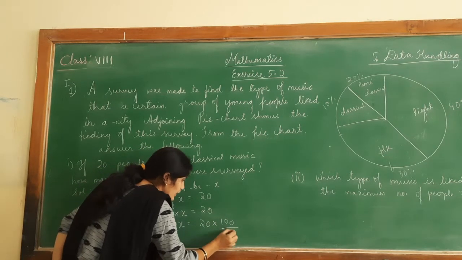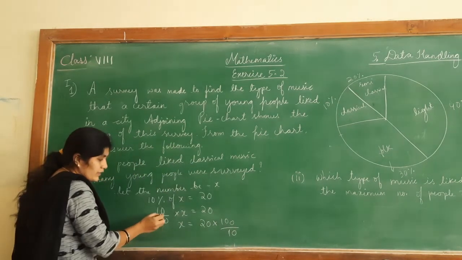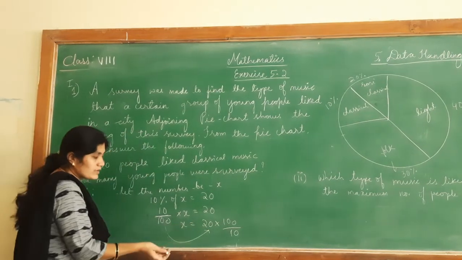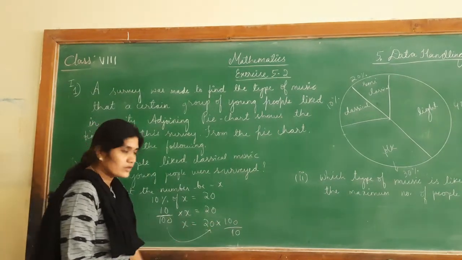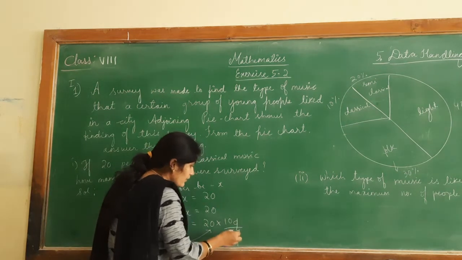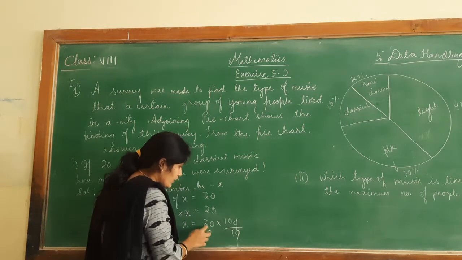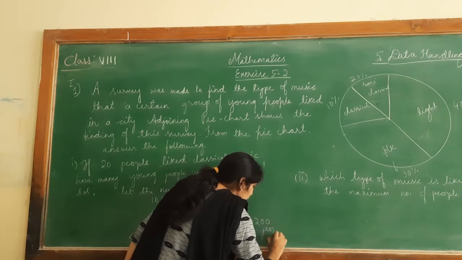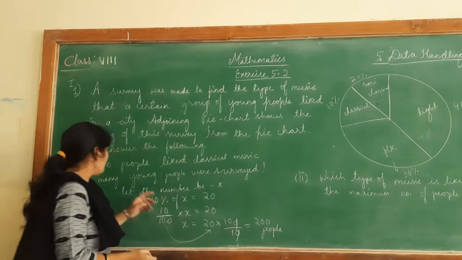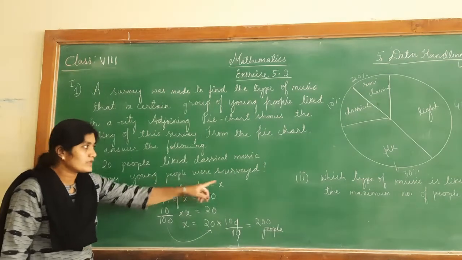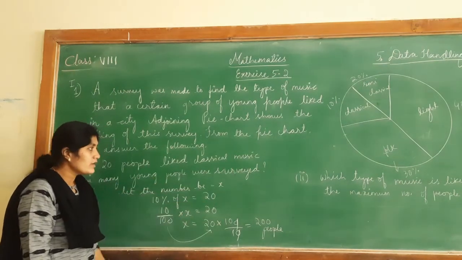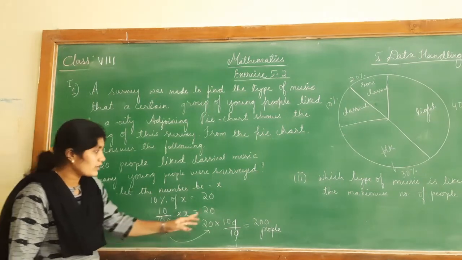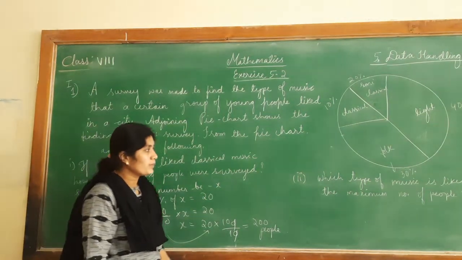Here we write 100 by 10 because when a number in fraction form is transferred to the other side, it becomes its reciprocal. So cancel 0 and 0. 20 into 10 is 200. So 200 people were surveyed. Out of them, 20 people like classical music, that is nothing but 10% of the people.